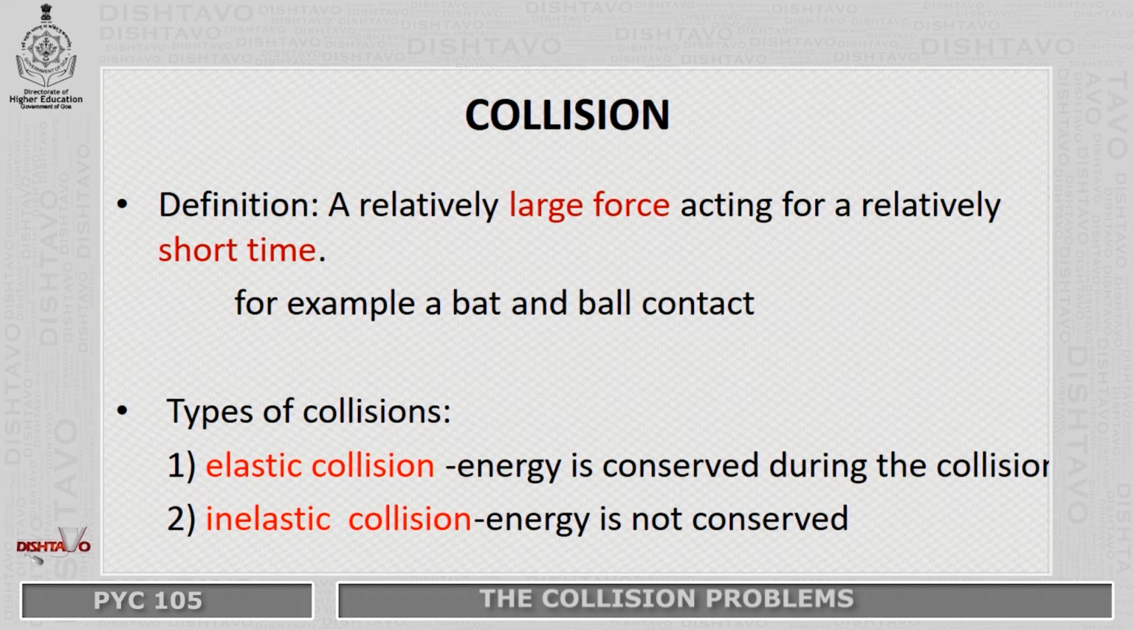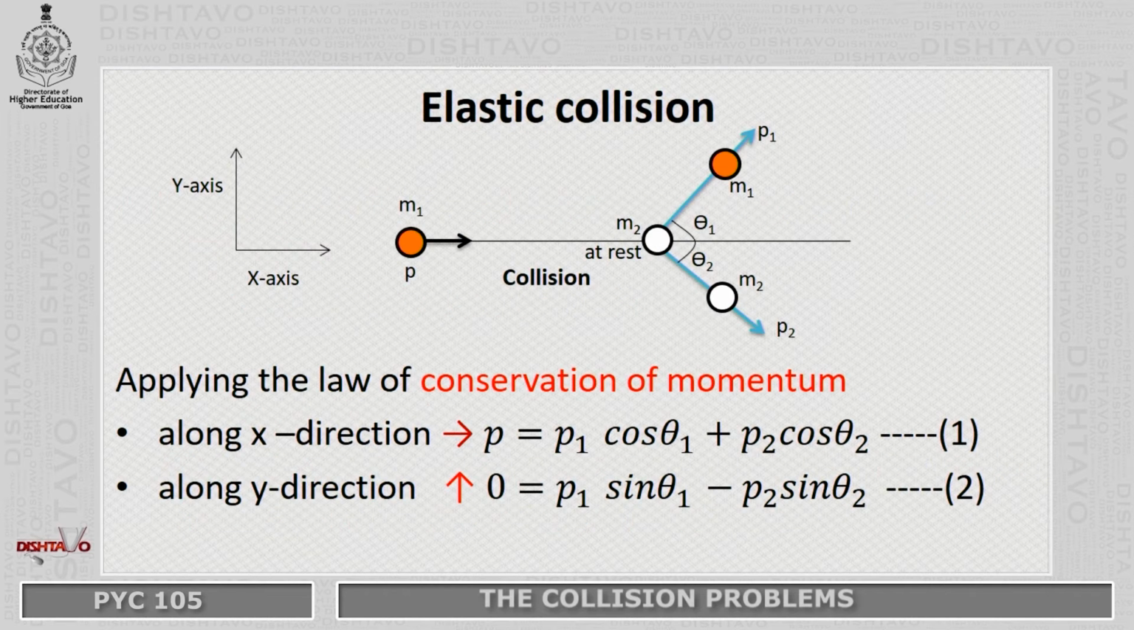For example, a ball hitting the bat and bouncing back is an elastic collision, or a ball hitting the wall and bouncing back is an elastic collision, because it comes back with the same kinetic energy. But if the same ball sticks to something like a sticky substance and the motion stops, in this case we have a perfectly inelastic collision and energy is not conserved. In fact, kinetic energy is not conserved. Let us now look into one elastic collision.